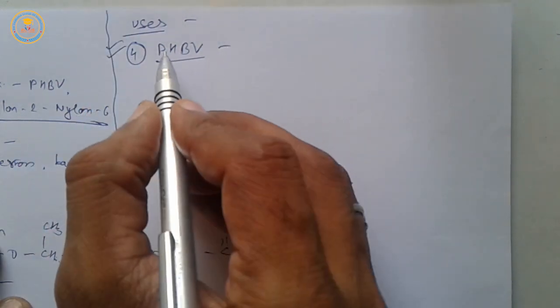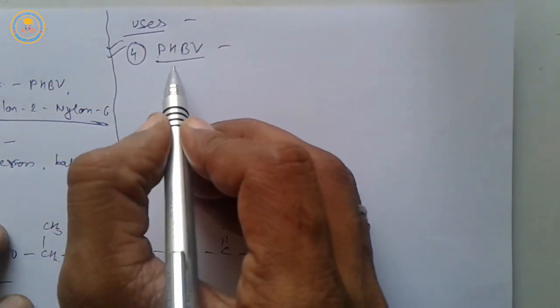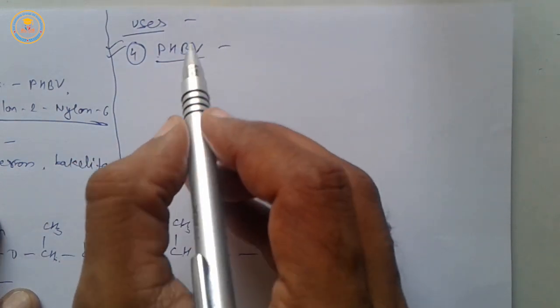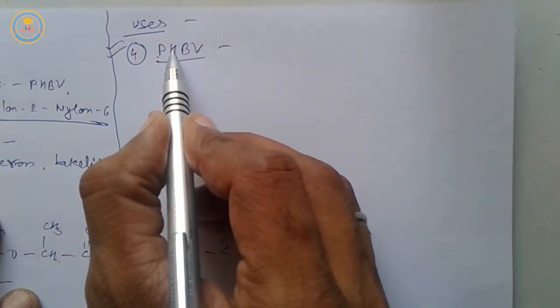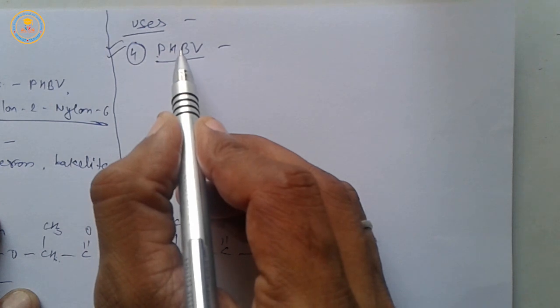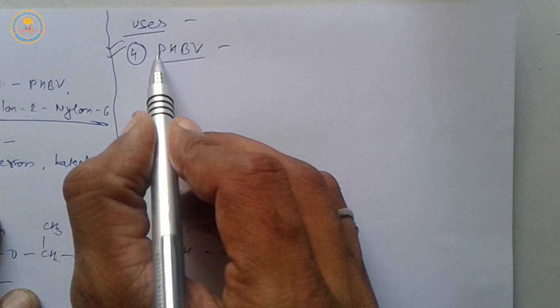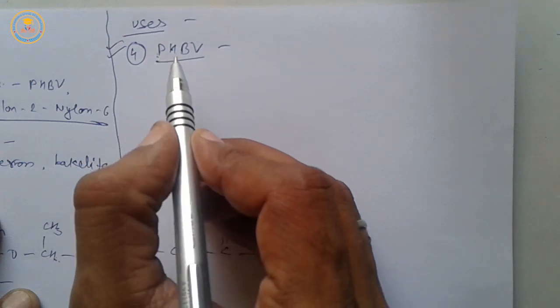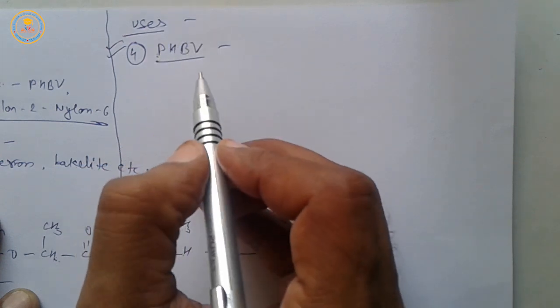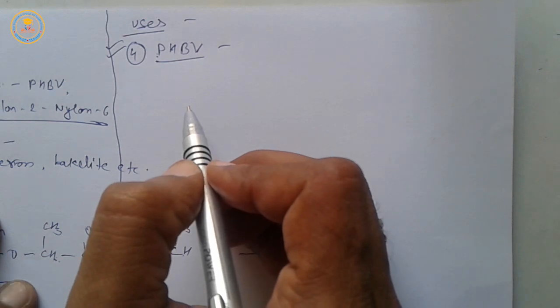Very important. Full meaning of PHBV is poly hydroxybutyrate co-beta-hydroxyvalerate. I repeat, polyhydroxybutyrate co-beta-hydroxyvalerate.